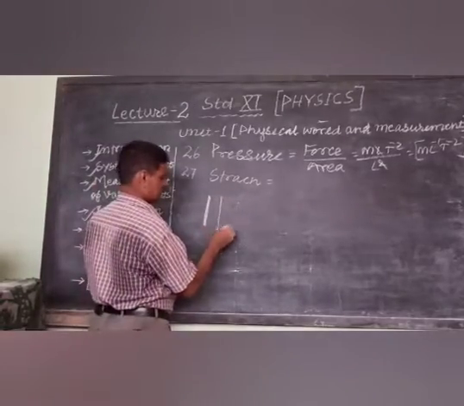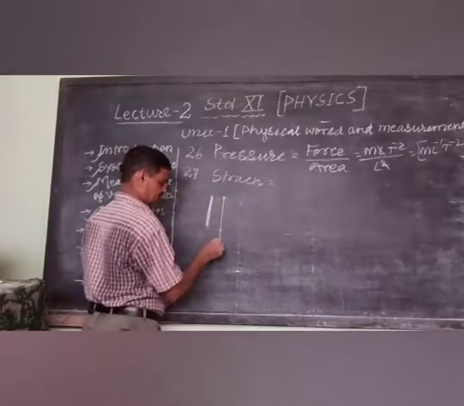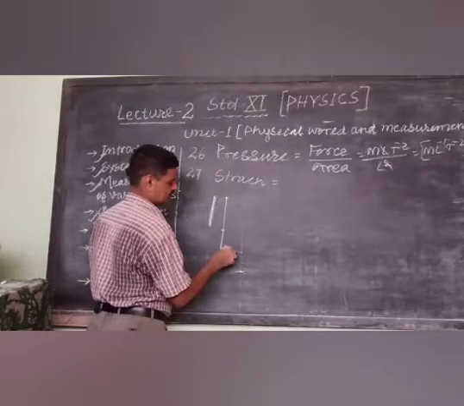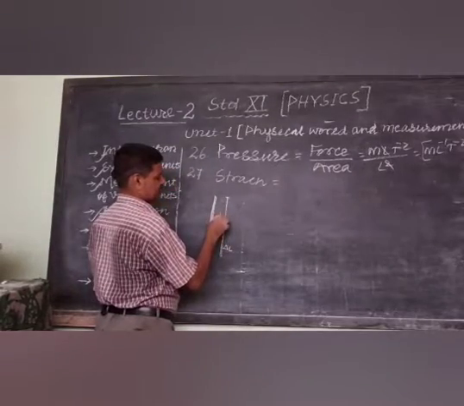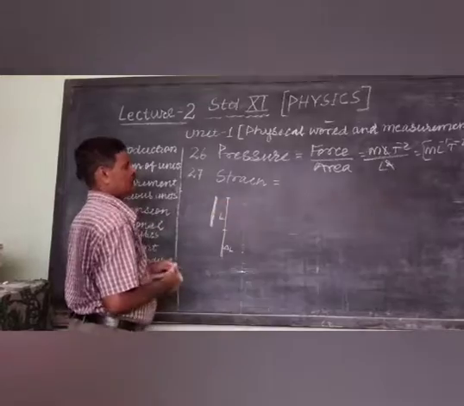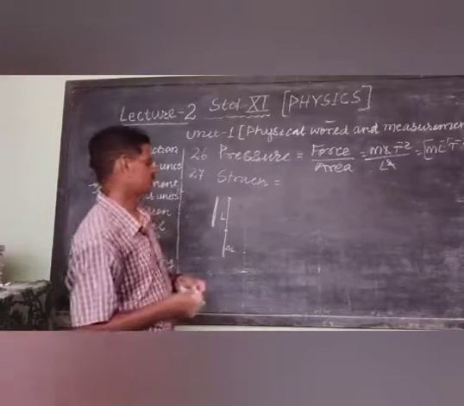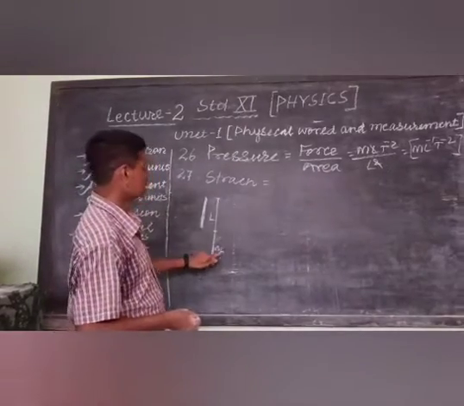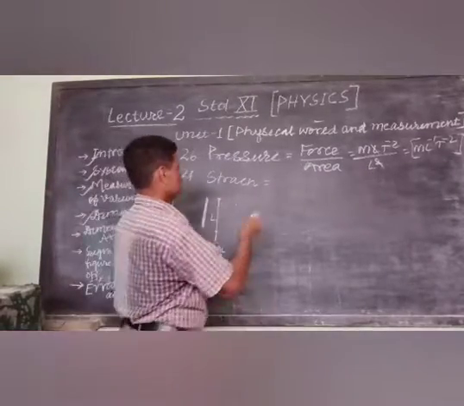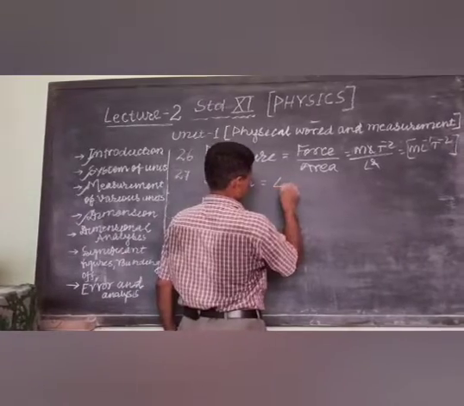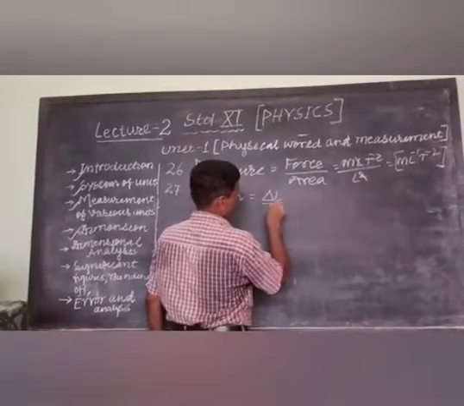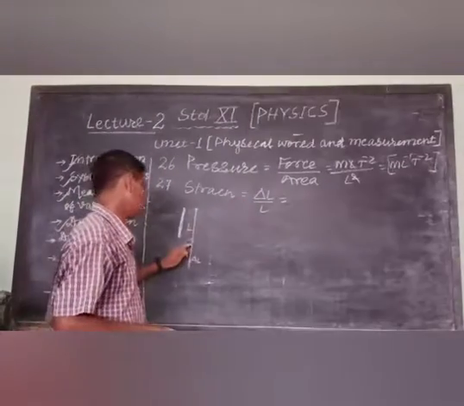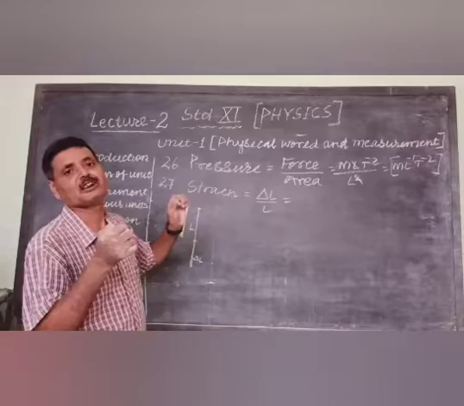This is the actual length, and this is the elongation produced, the increase in length, and the original length is L. So strain can be defined as the ratio of change in length to original length, delta L by L. This delta L shows the change in length.